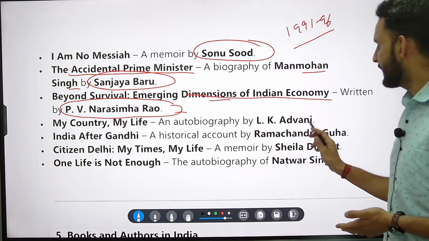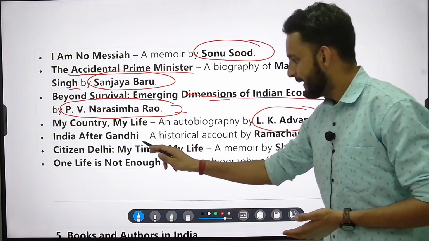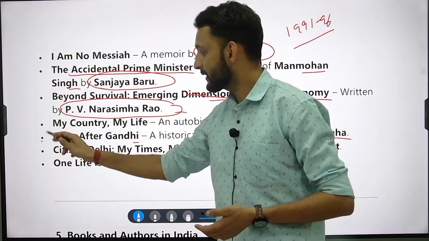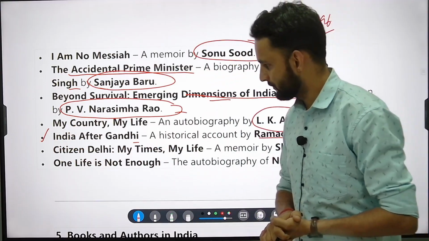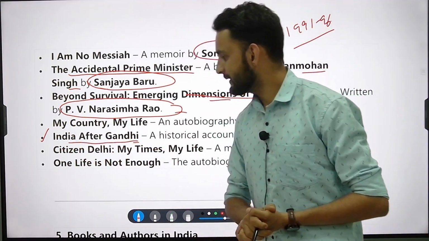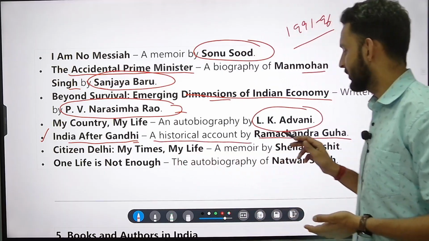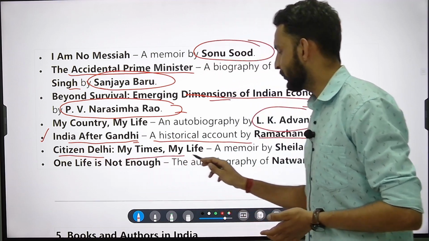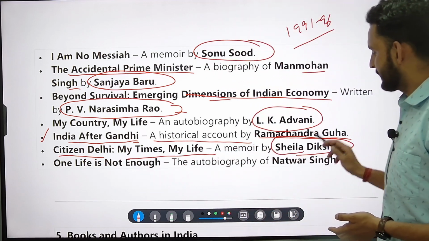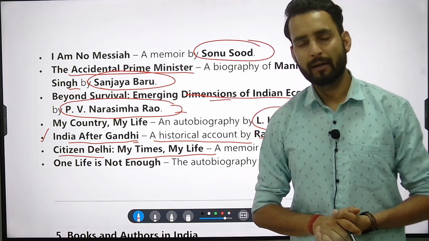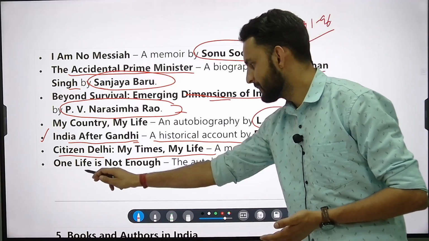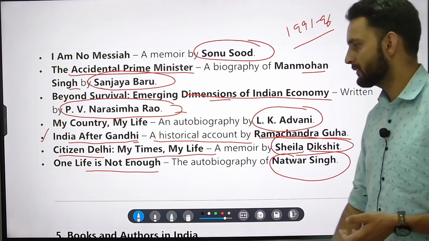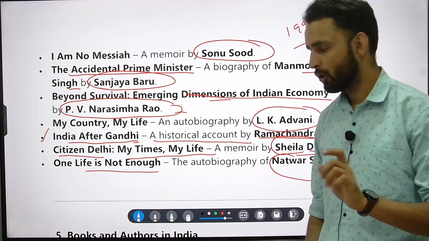Then there is My Country, My Life, Lal Krishna Advani, very important. India After Gandhi, sorry, I have mistakenly read it Indira. It is India After Gandhi, a historical account by Ramchandra Guha, very important book. Citizen Delhi, a very important and a famous book, a memoir by Sheila Dikshit, who was a former Delhi Chief Minister. All right. One Life Is Not Enough, a biography of Natwar Singh, a former politician.